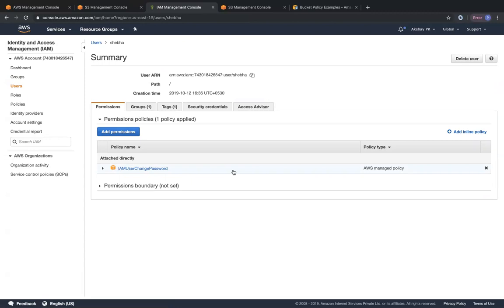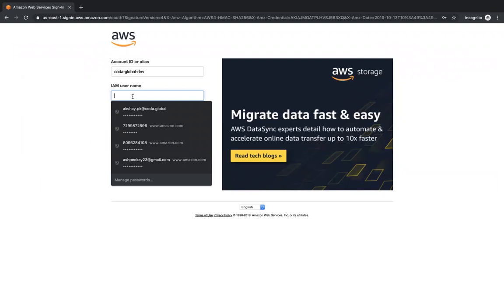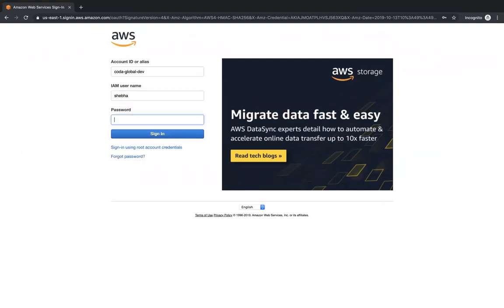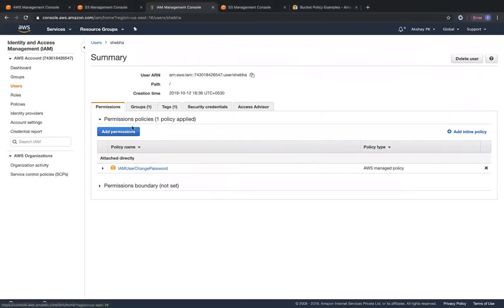But then since we gave access to Shiba to that particular bucket through a bucket policy, you can go ahead and log in as Shiba and see that she will also have access to that bucket. Okay. So the IAM username is Shiba. The password that I gave for her should be this one. Okay, so it's incorrect. Let me just do it once more. Okay, so probably I think did I give some other password? Okay, not this one.